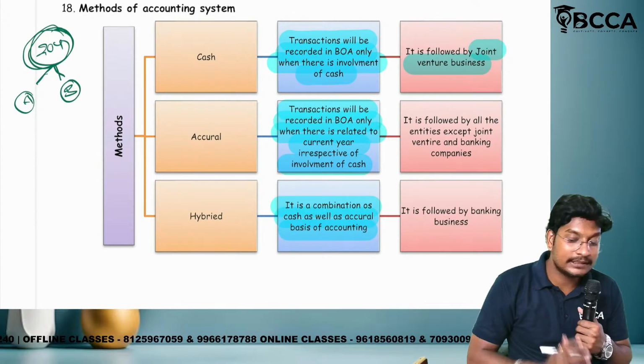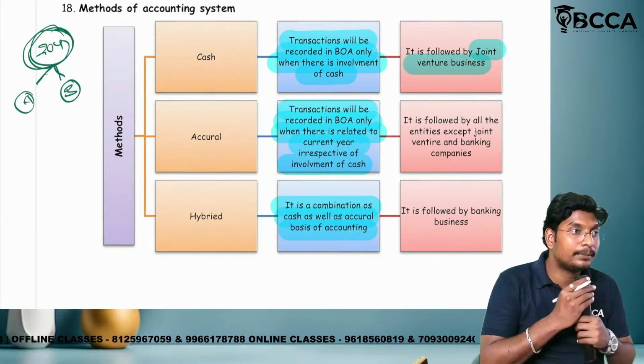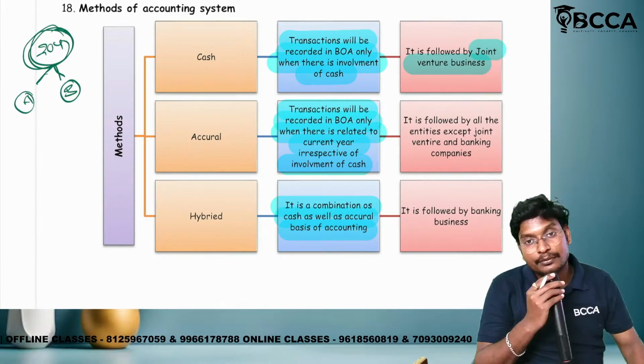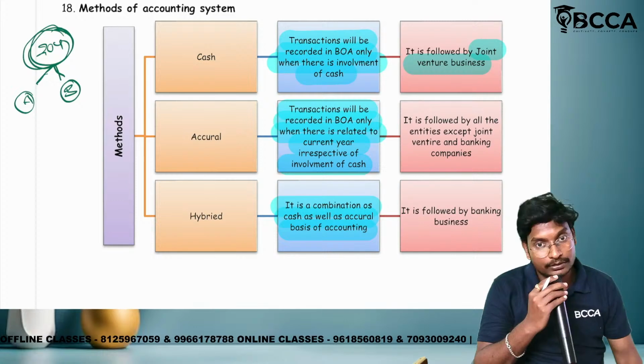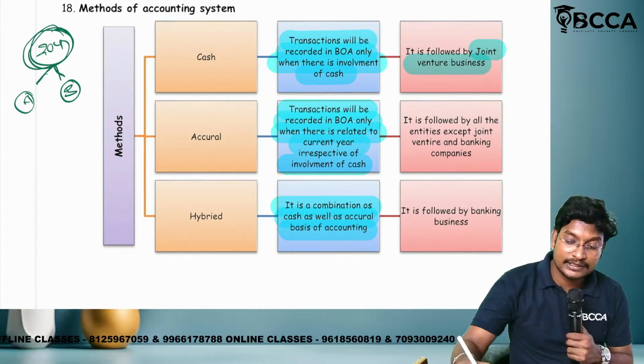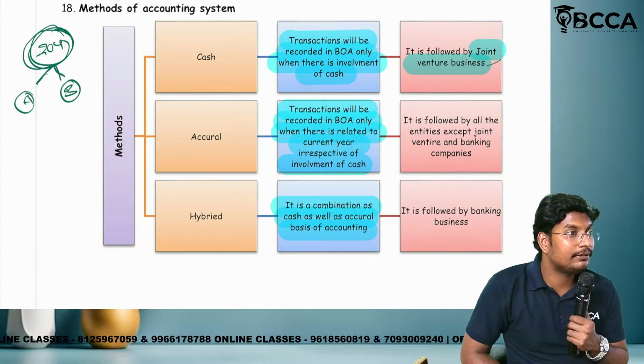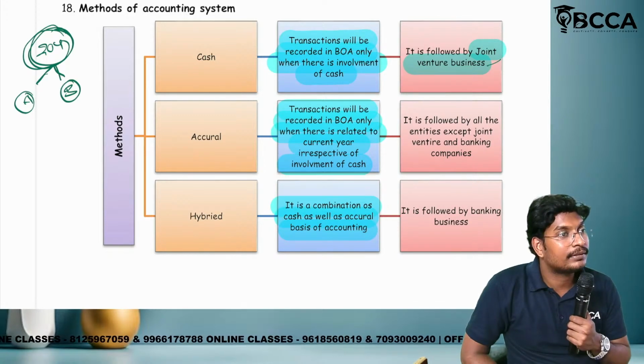This is not a partnership. They are joining only for the particular purpose. If the particular purpose is completed, they will dissolve the arrangement. That kind of business is called joint venture business. In the joint venture business, they will follow the cash basis. Why? Is the purpose temporary or permanent?